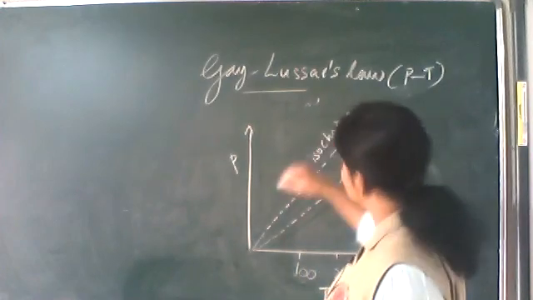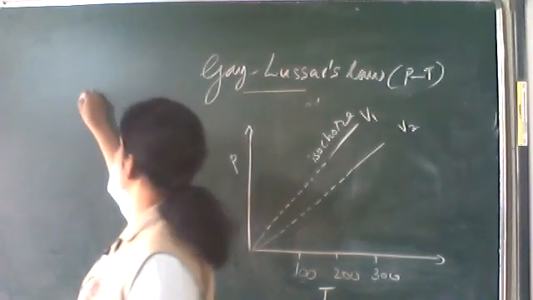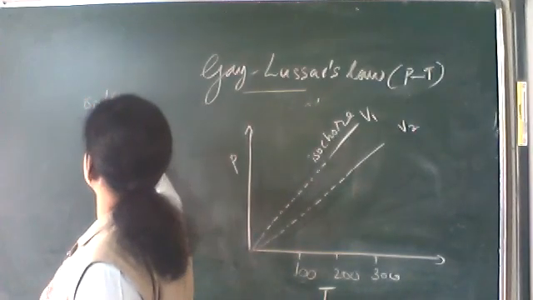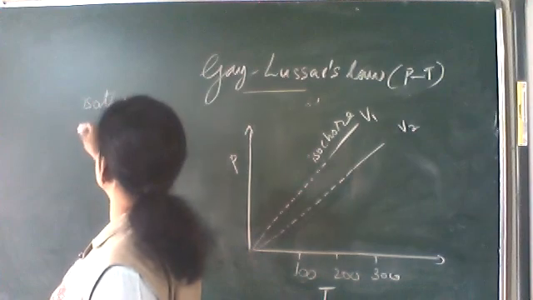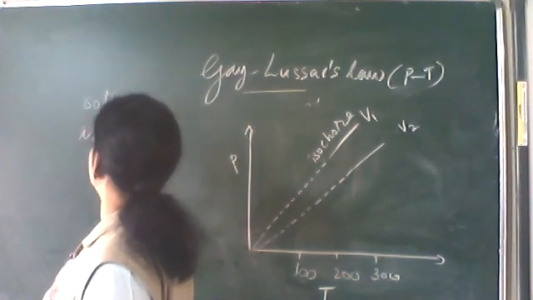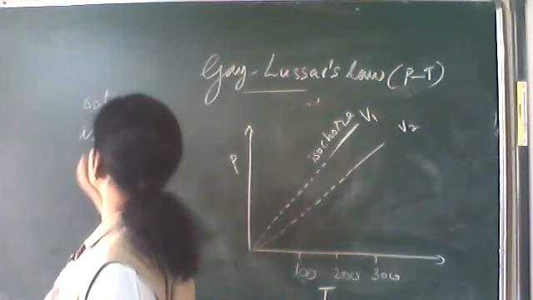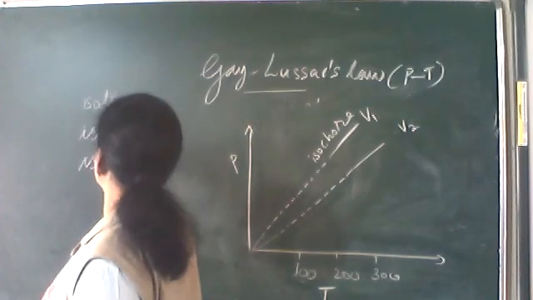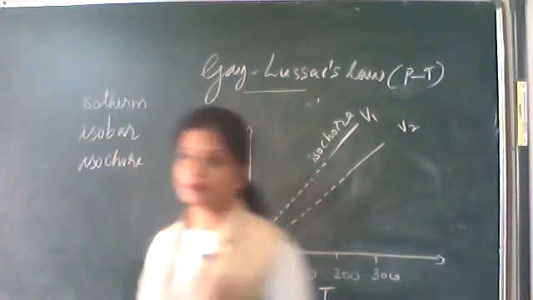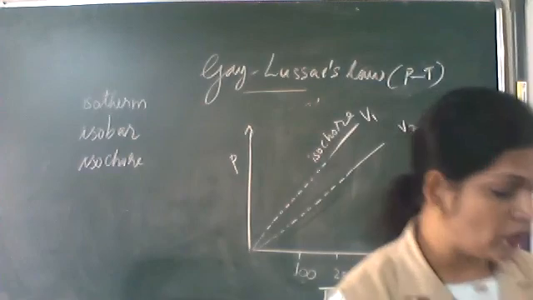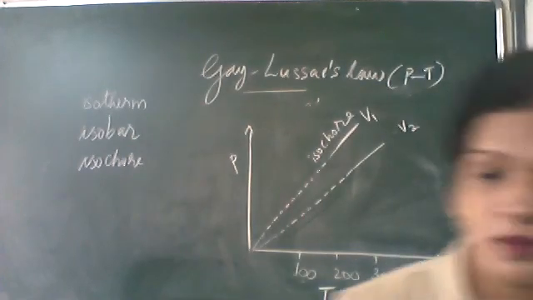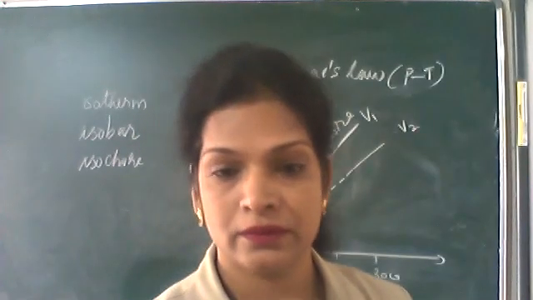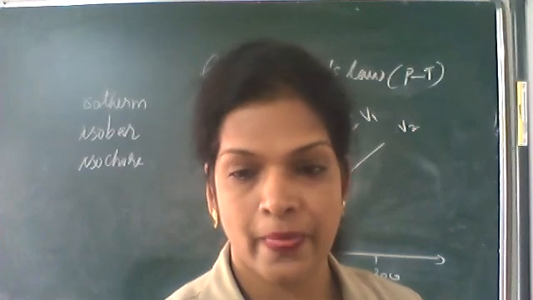Isochore. So first we learned what? Isotherm. Then isobar. Now isochore. Isochore means same volume. Numericals will be done the next day. Thank you.